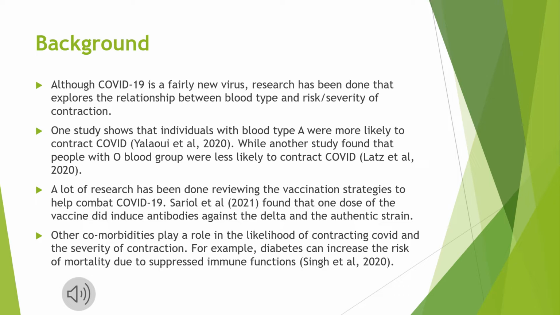Additionally, a lot of research has been done reviewing the vaccination strategies to help combat COVID. One study found that just one dose of the vaccine did induce antibodies against the Delta and the authentic strain of the virus. Additionally, other comorbidities play a role in the likelihood of contracting COVID and the severity of the contraction. For example, diabetes can increase the risk of mortality due to the suppressed immune functions that come along with it. These are just a few of the things that we found that helped guide our research and help us make predictions for our own.